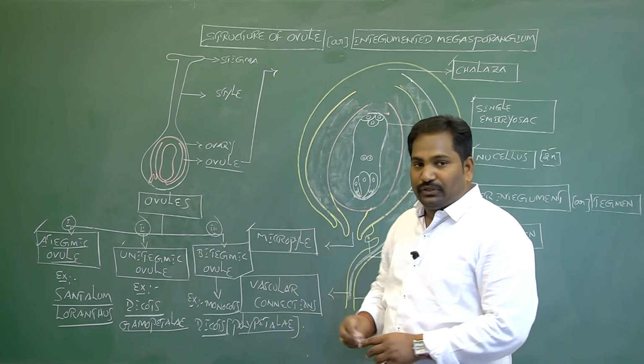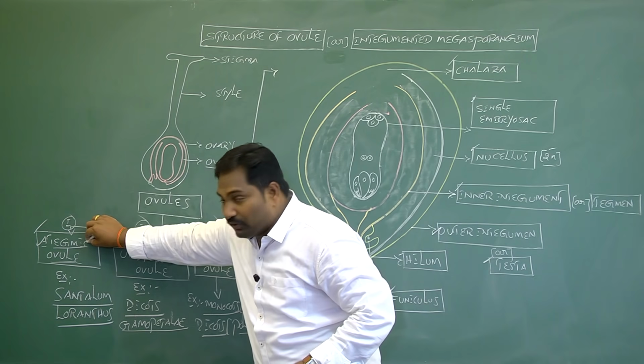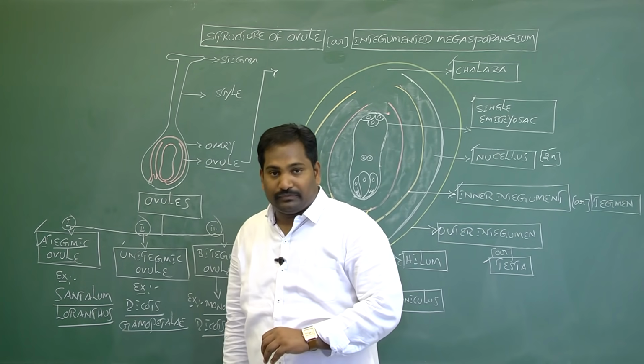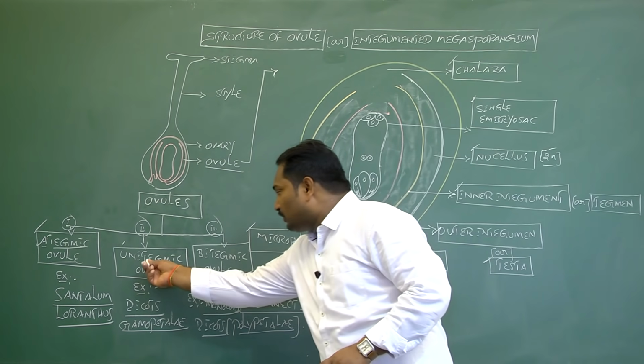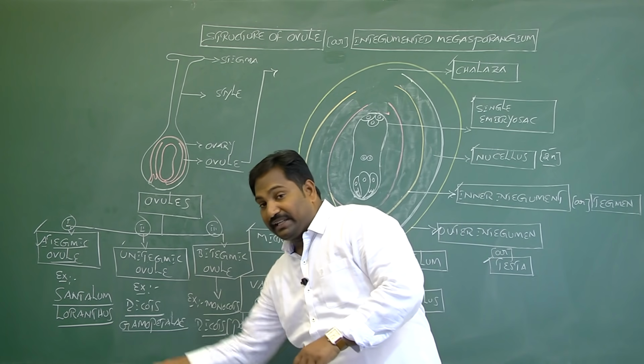If the structure of ovule is not bounded by any integuments, it is called ategmic ovule. Example, parasitic plants like Santalum and Loranthus. If the structure of ovule has only one integument, it is called unitegmic ovule. Uni means single. Example, dicots, especially Gamopetalae.